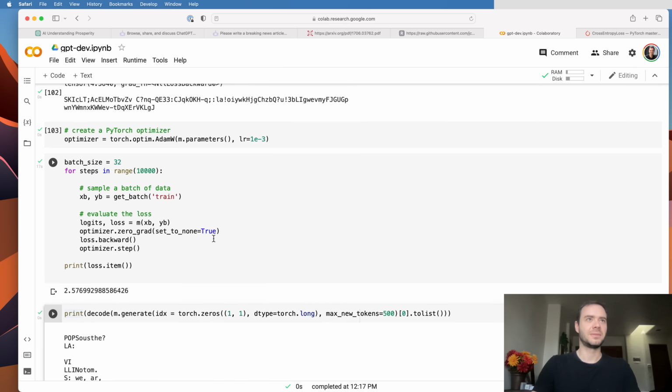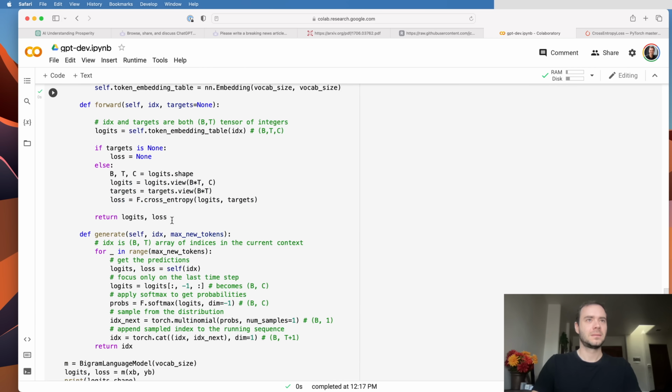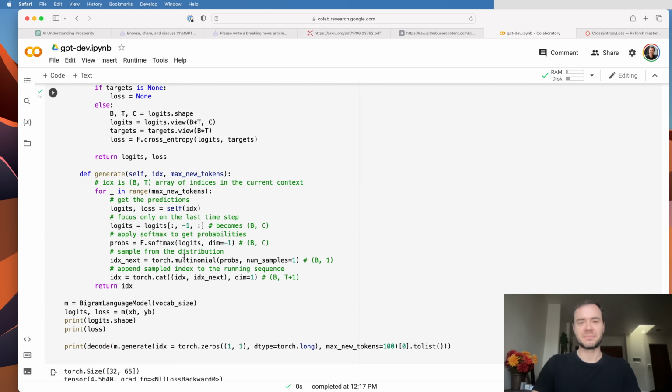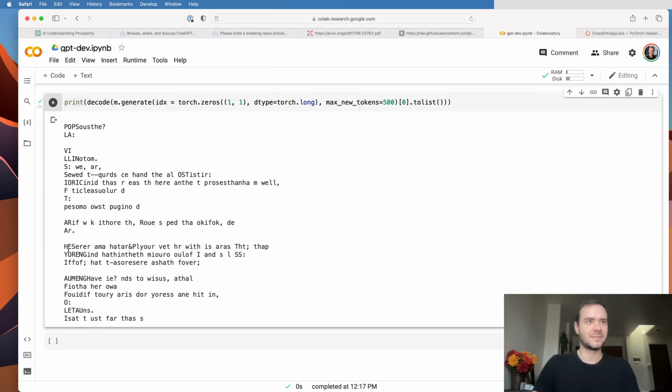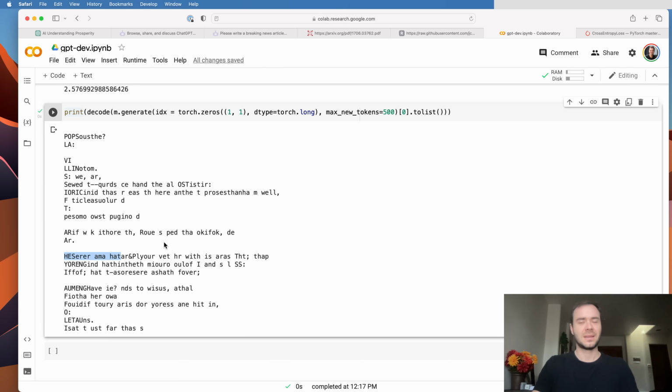So now what I'd like to do is, obviously this is a very simple model because the tokens are not talking to each other. So given the previous context of whatever was generated, we're only looking at the very last character to make the predictions about what comes next. So now these tokens have to start talking to each other and figuring out what is in the context so that they can make better predictions for what comes next. And this is how we're going to kick off the transformer.